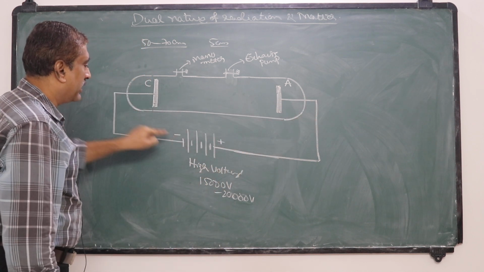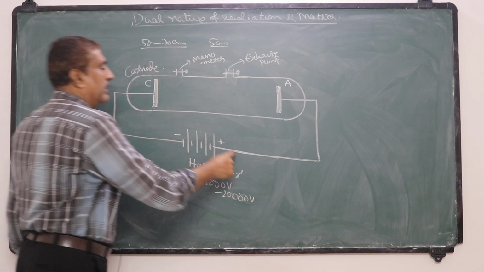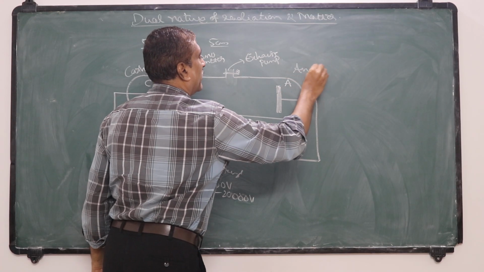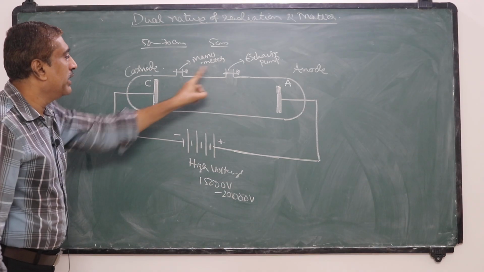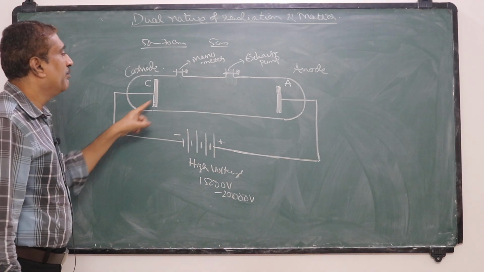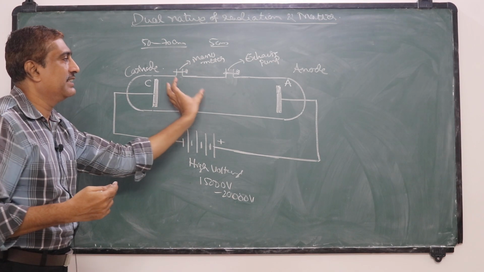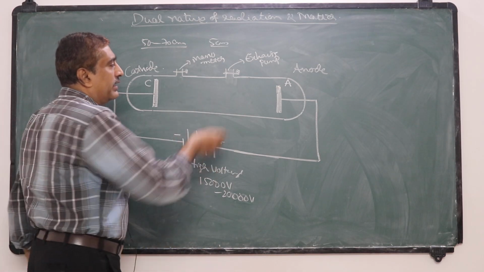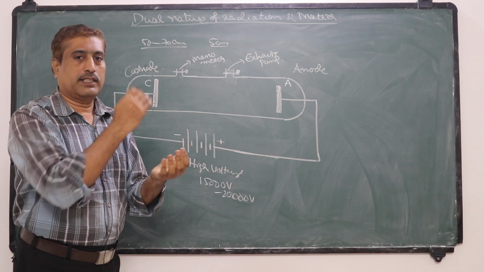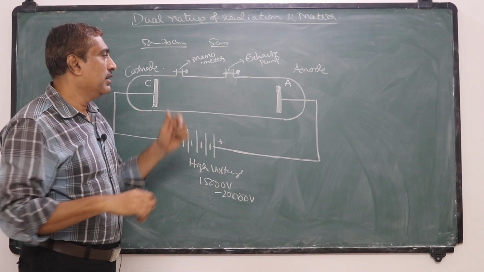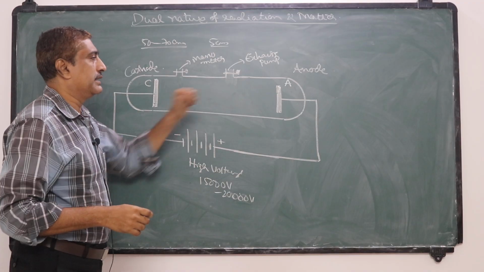The electrode connected to the negative terminal of the battery is called the cathode, and the one connected to the positive terminal is called the anode. The manometer is used to measure the pressure of the gas inside the tube, and the exhaust pump creates vacuum, exhausting gas to decrease or change the pressure. So these two openings are provided for that purpose.